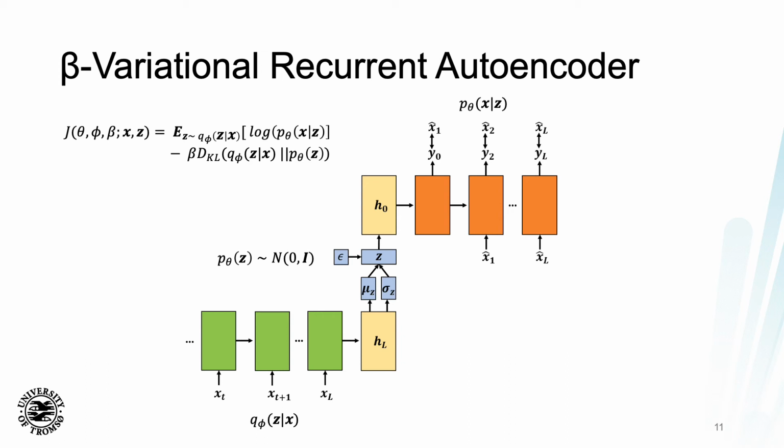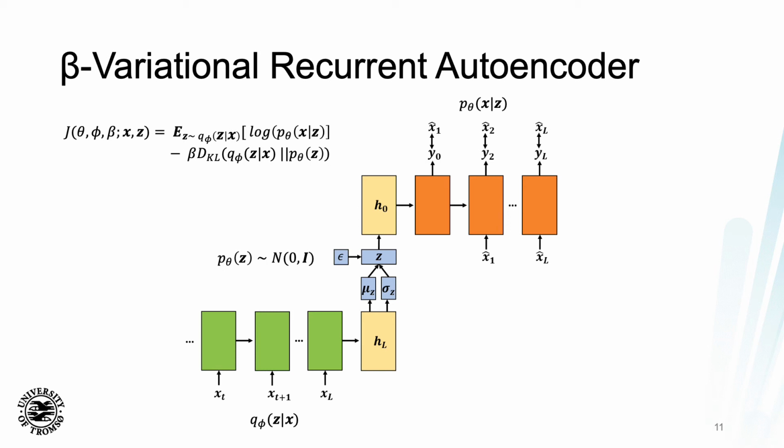The second term is the Kullback-Leibler divergence between the estimated z parameter approximated by this q phi. What you're saying here is that we're trying to get the Kullback-Leibler divergence between the z parameter and the prior, which is just a unit Gaussian. So what you're trying to do here is enforce the latent variable z to be a Gaussian distribution that is basically a unit Gaussian.